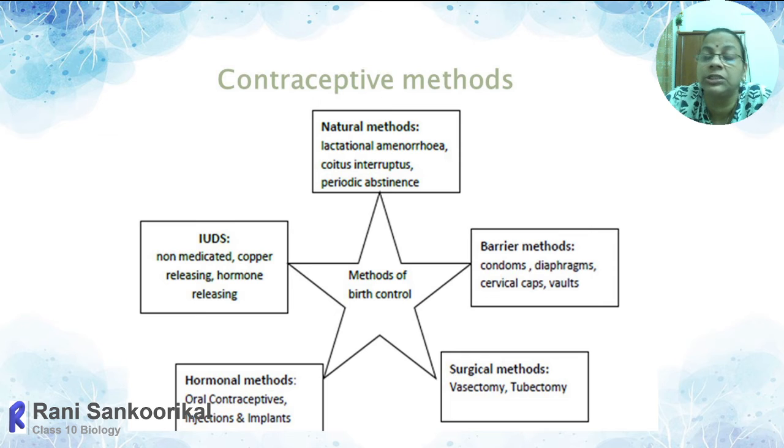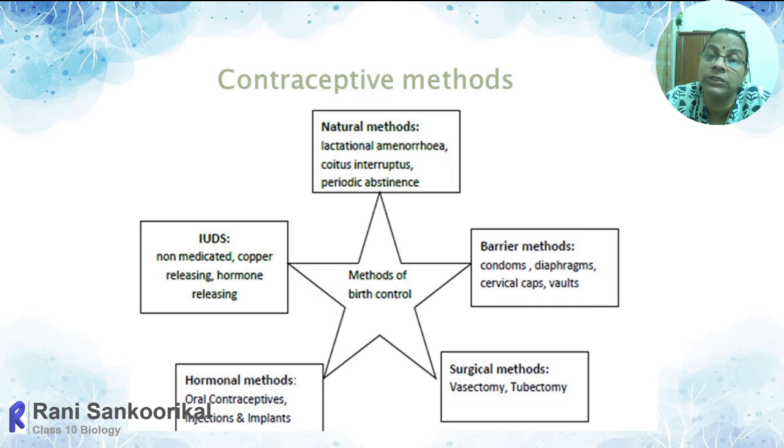Then by nature, soon after the pregnancy, when the mother is lactating the child, that means feeding the child, her body is producing certain hormones, and that hormonal imbalance will suppress ovulation. So for approximately 6 months, the chance of getting pregnant is very, very rare. That is called lactational amenorrhea.